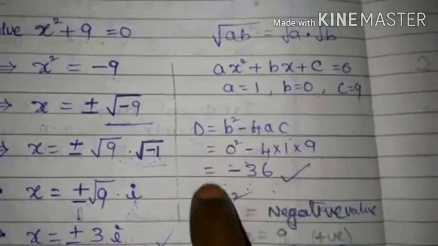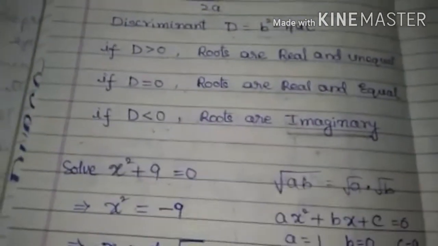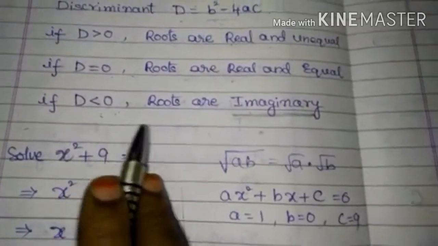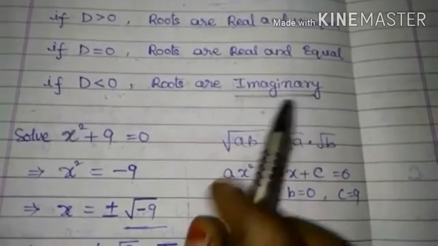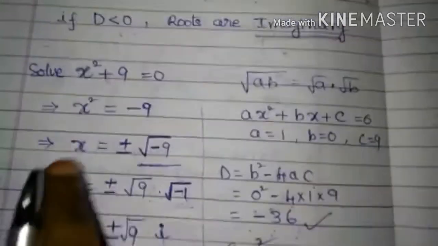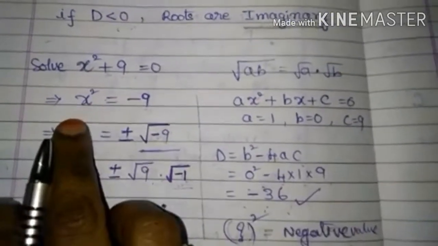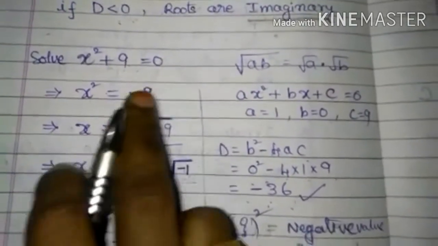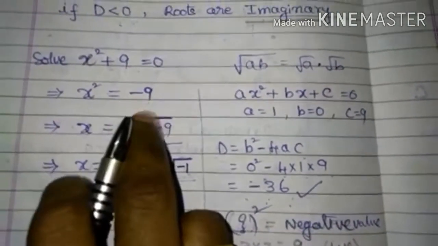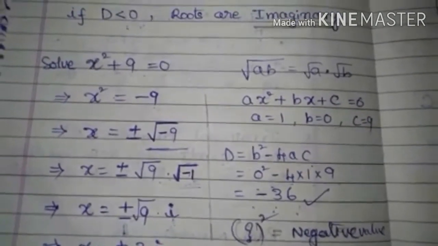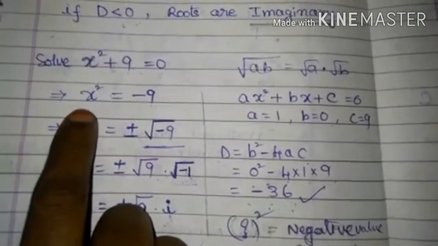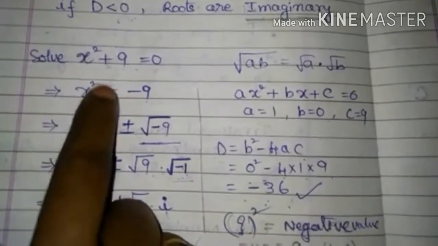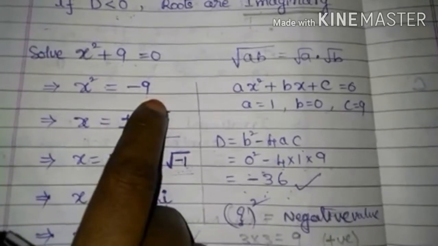So the discriminant is less than 0. Then the roots are imaginary. Here you can solve this equation as x square equal to minus 9. Transpose this 9, then positive 9 becomes negative 9. Now there is no real number whose square gives a negative value. Let us check.